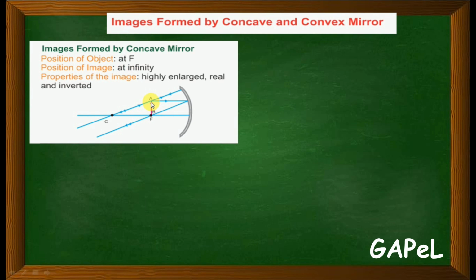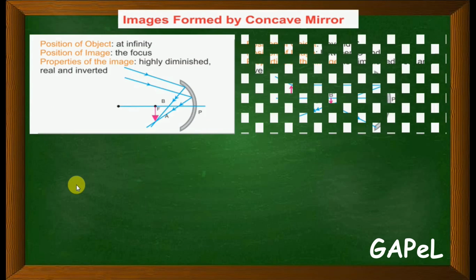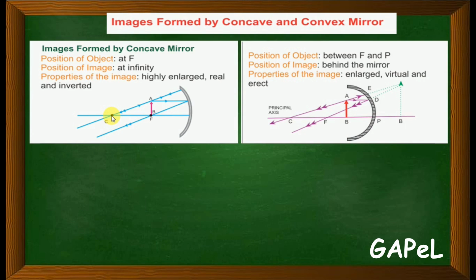So from here, one ray will be parallel to the principal axis and it will pass through the focus again because your ray is parallel. Another ray, see this is very important. Another ray, it will strike the point here and it will reflect back to the center of it. This is same as, see, the third point in spherical mirror, this point. Ray of light passing through the center of curvature should reflect back along the same direction. So again it will reflect back in the same direction.